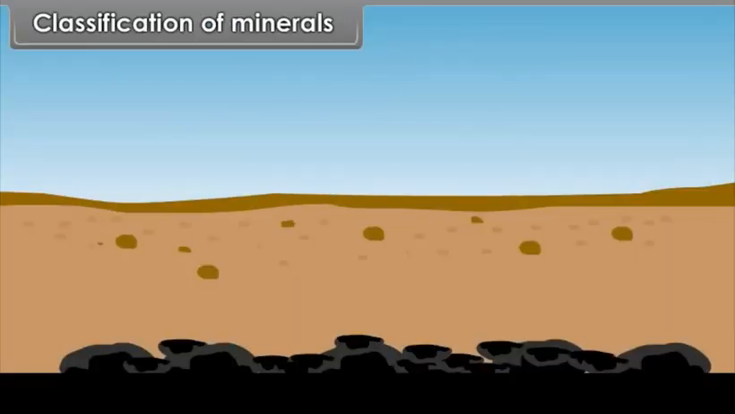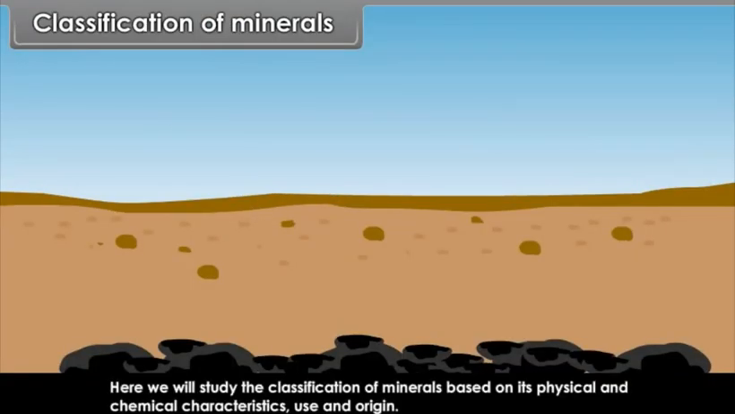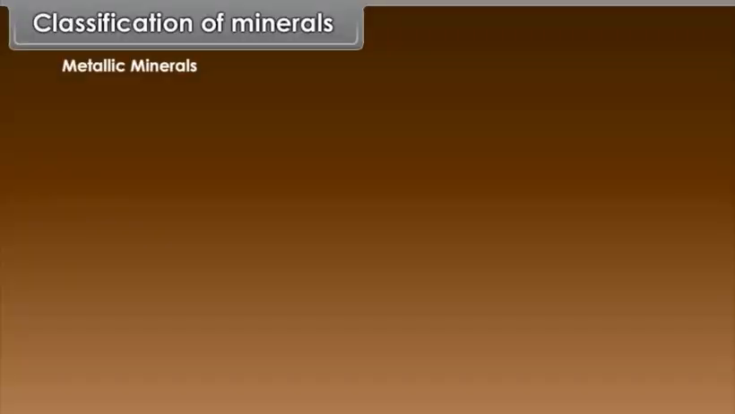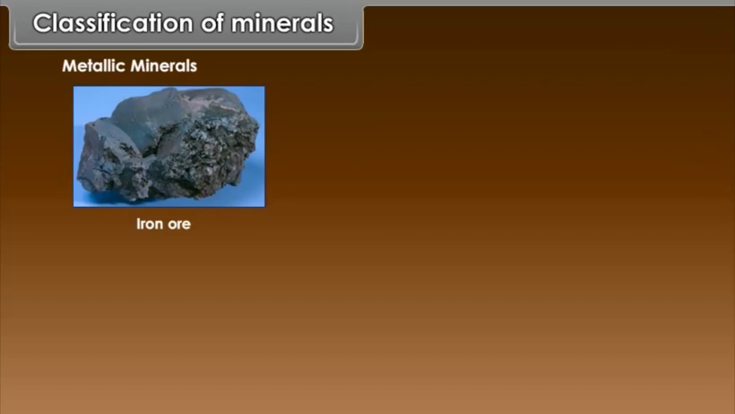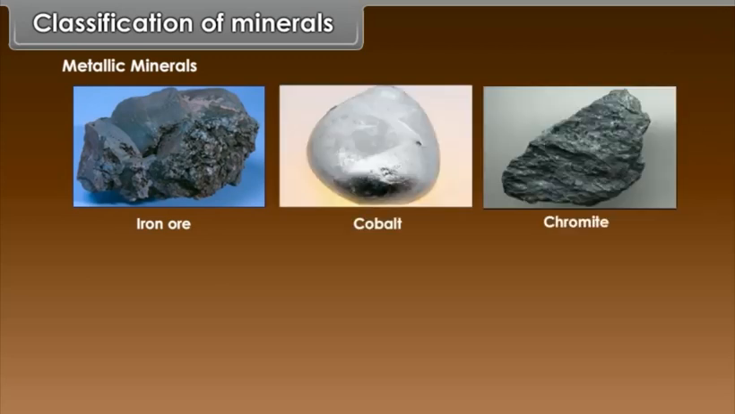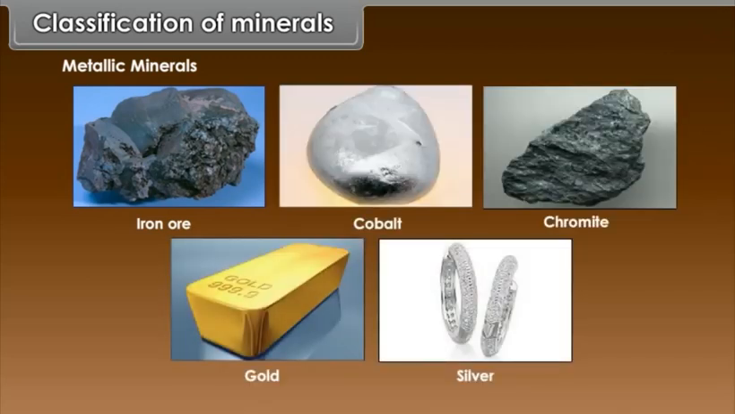Classification of minerals. Here we will study the classification of minerals based on their physical and chemical characteristics, use and origin. They are metallic and non-metallic minerals. Metallic minerals are those minerals which have metals. Example, iron ore, cobalt, chromite, gold, silver, etc.